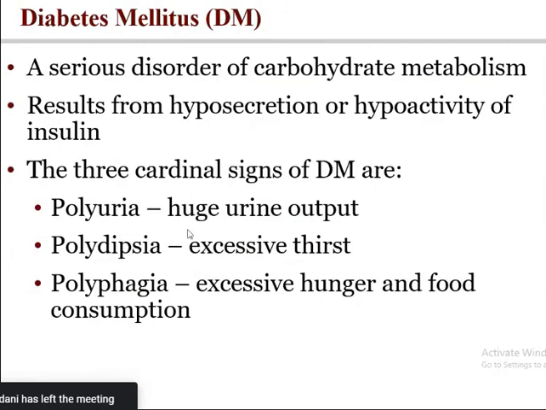Okay, now disorders of carbohydrate metabolism result from hyposecretion and hypoactivity of insulin. The cardinal signs of diabetes mellitus are polyuria, polydipsia, polyphagia. Polyuria means huge urine output, polydipsia means excessive thirst, and polyphagia means excessive hunger and food consumption. Physiology has also described diabetes mellitus, and in pathology people will also discuss diabetes mellitus, so I am giving some hints here.